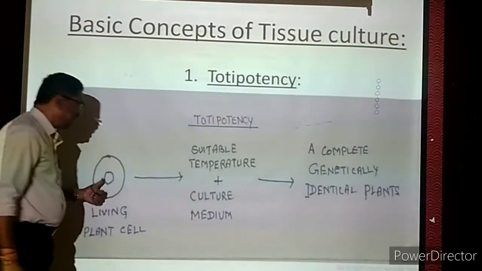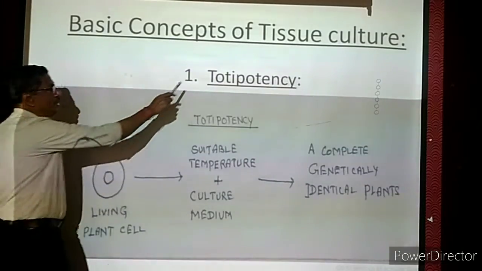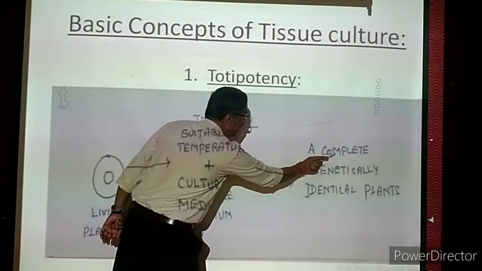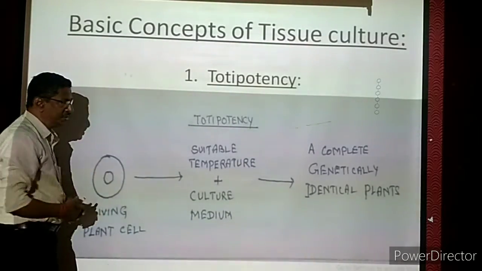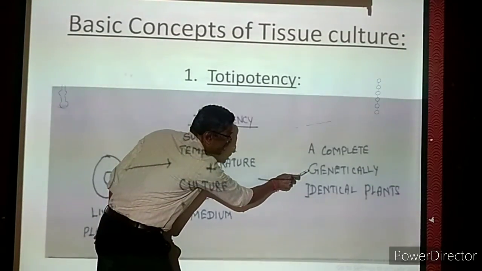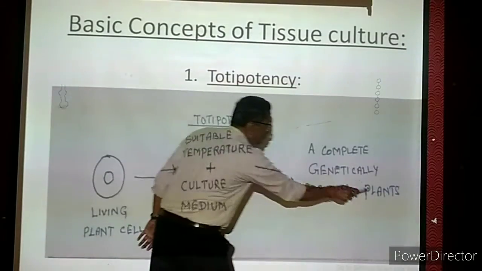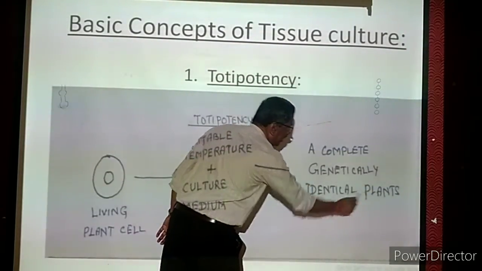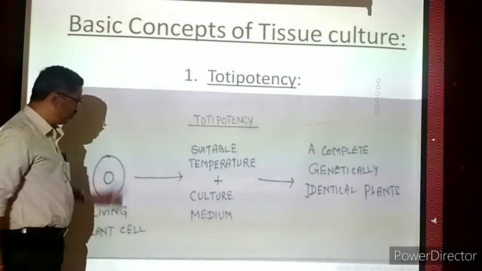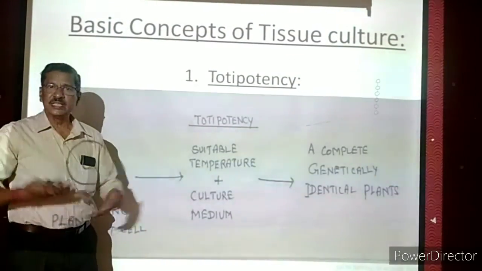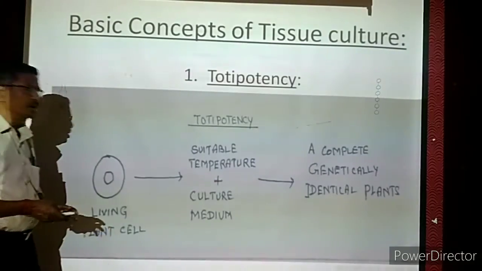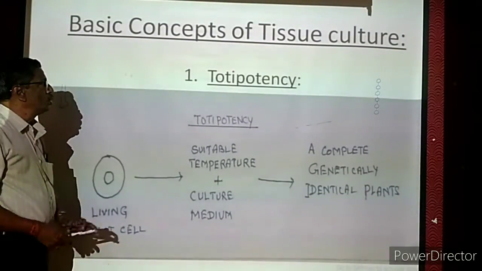produced from one cell. Now I already told you, toti means total, complete. Then potential: that living cell has the capacity to develop into a genetically identical plant. A complete genetically identical plant can be produced. So from one cell, one plant can be produced. Then imagine that: how many cells are there? How many plants can we produce? This is actually called totipotency.